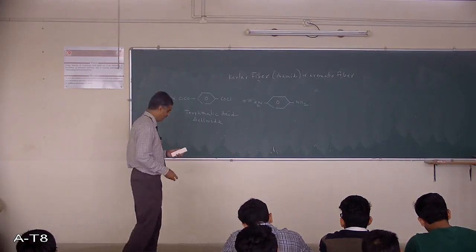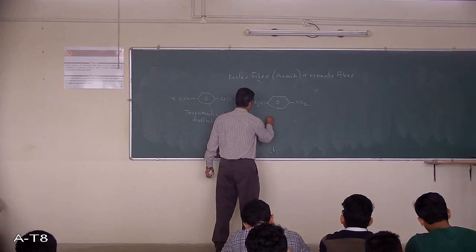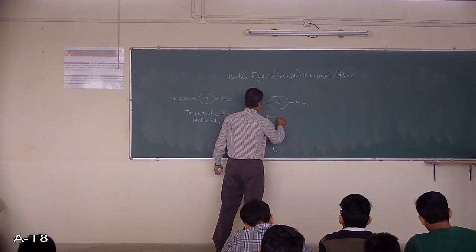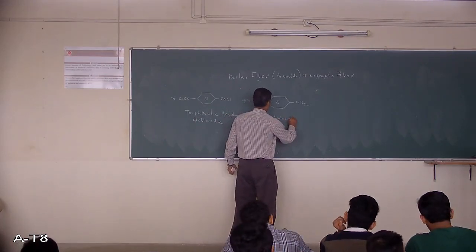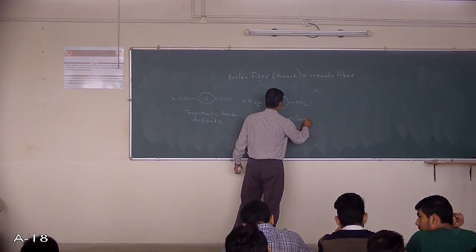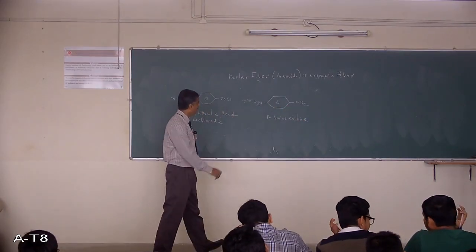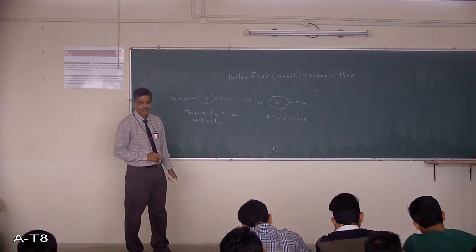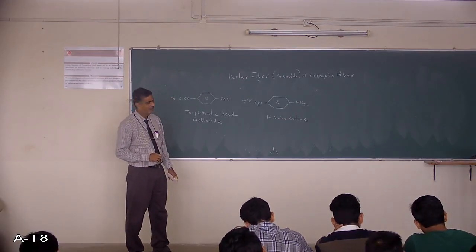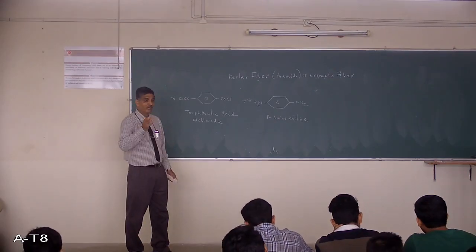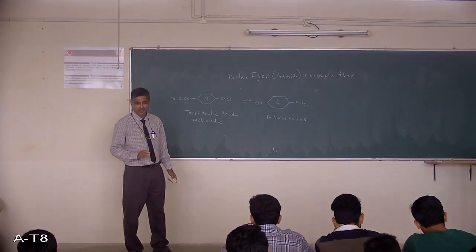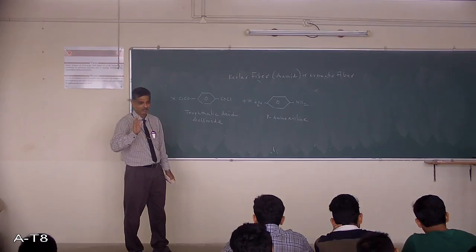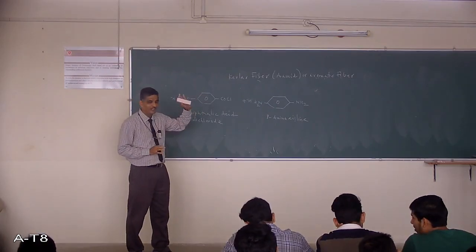Para-amino aniline, or you can call it para-phenylene diamine. Another common name is para-phenylene diamine, and this is terephthalic acid dichloride.